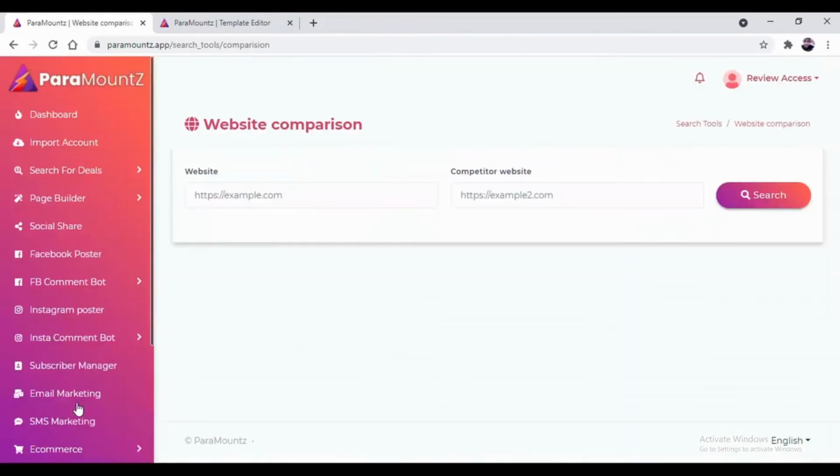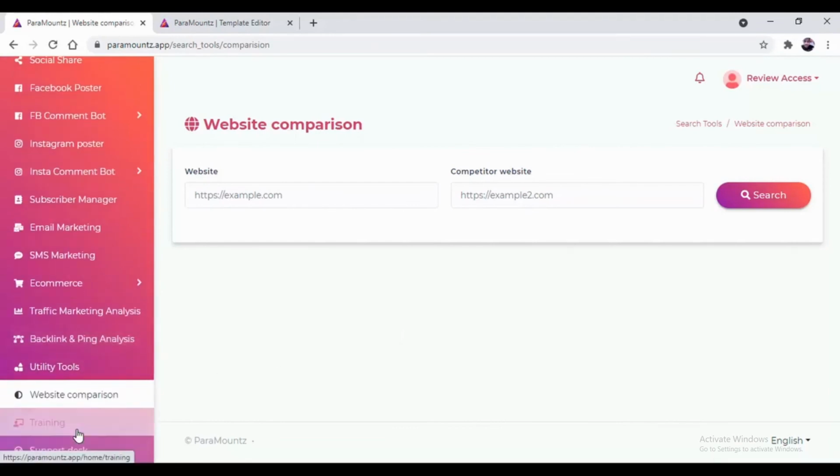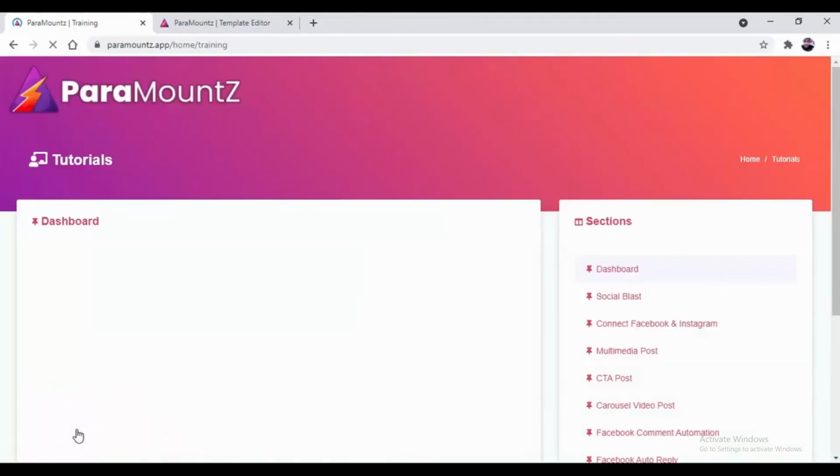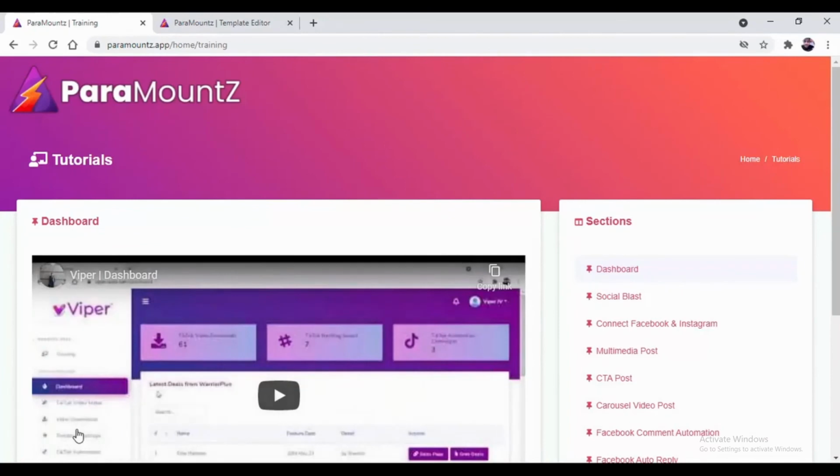Then there is website comparison, where you can compare between two websites based on their share, based on their reaction and their content. Then there is detailed training video where you can get each and everything of this software in front of you.